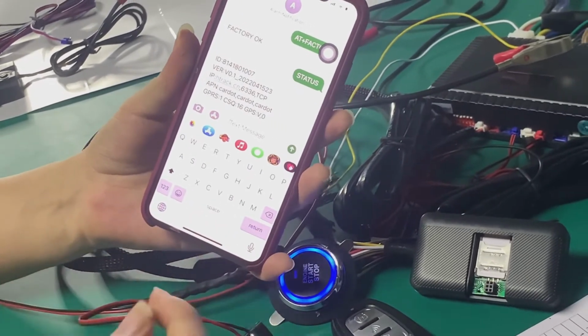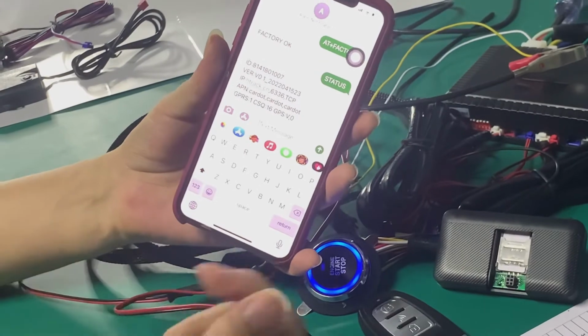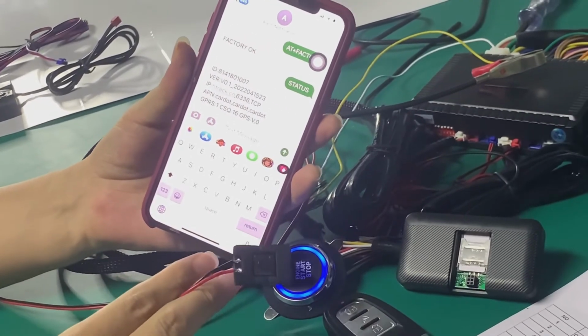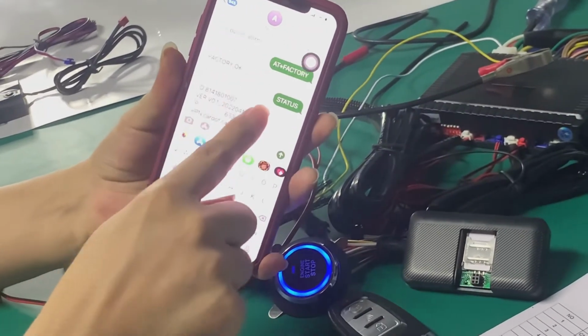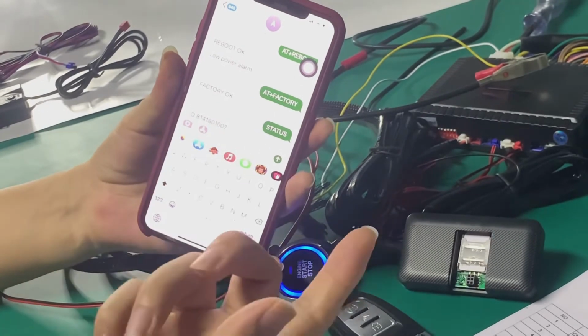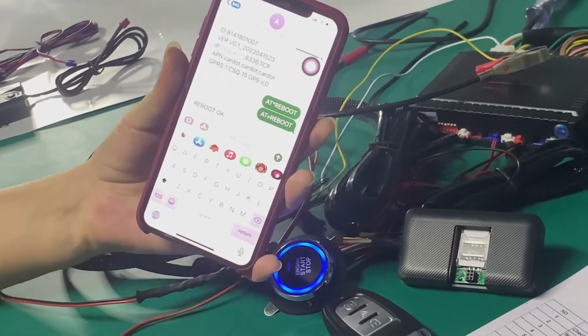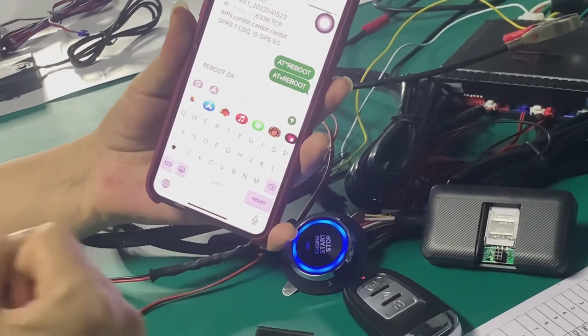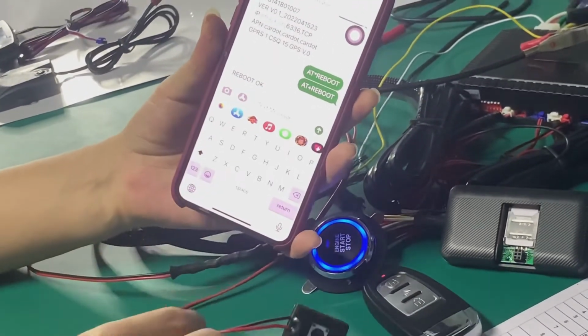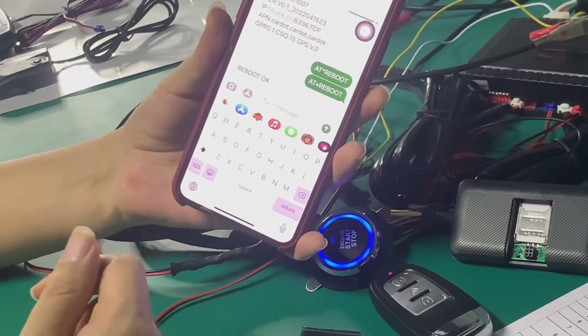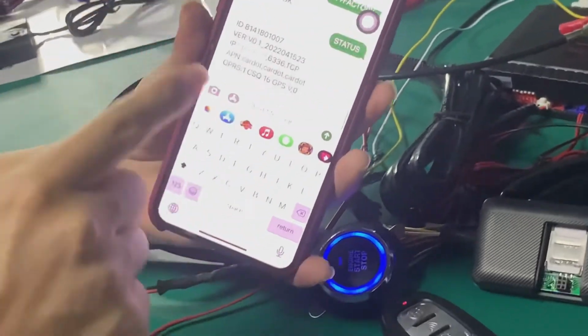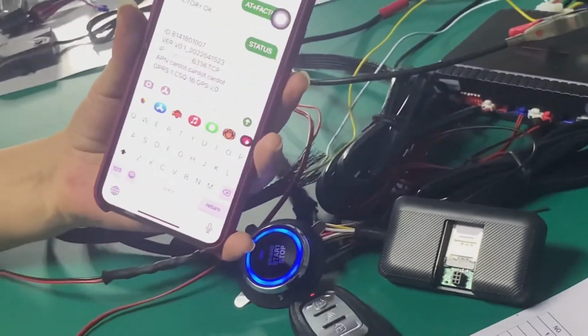I can delete the SOS number so you can get an alarm notification and they will get it. So I have set it to factory status. Okay, factory. I have deleted this information. The SOS number is removed. No response. Nothing. Okay, thank you.